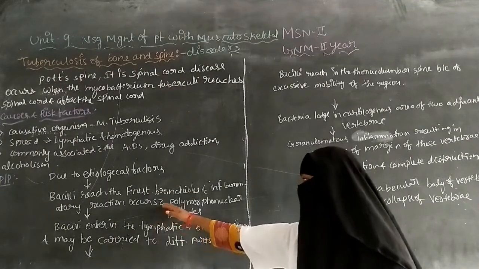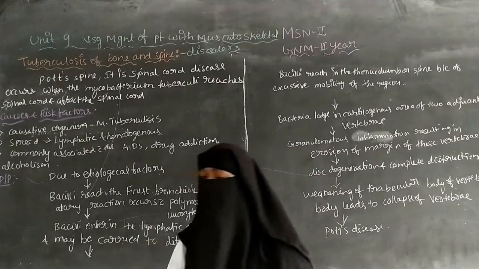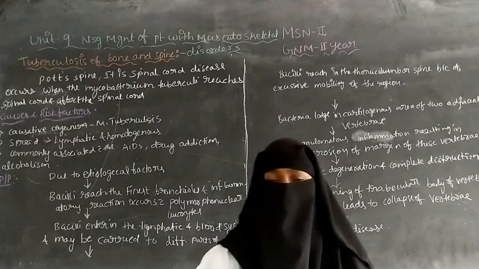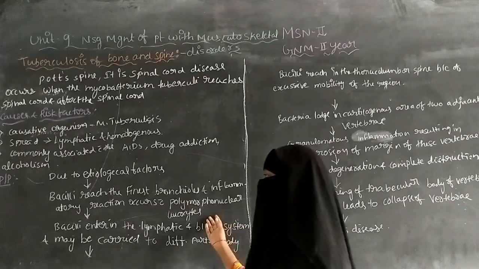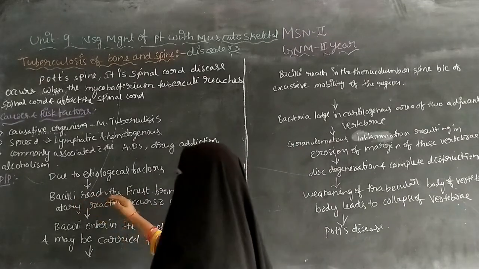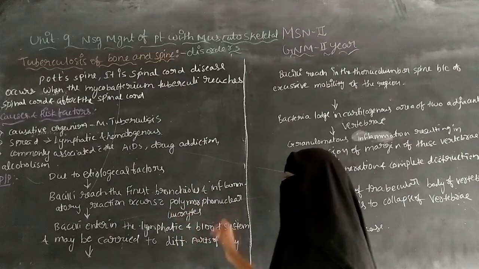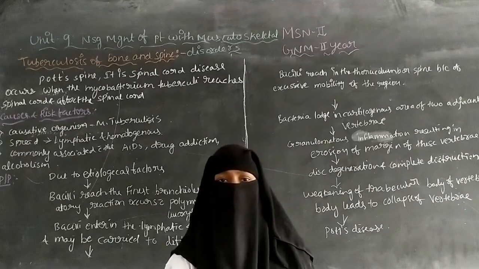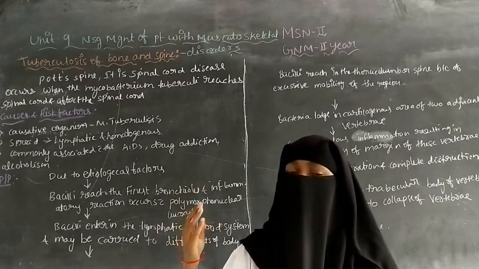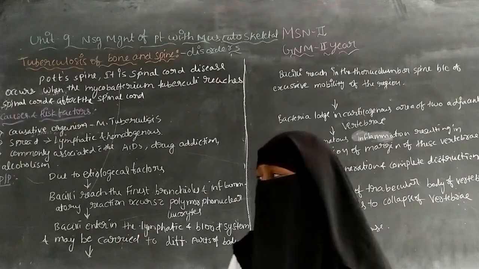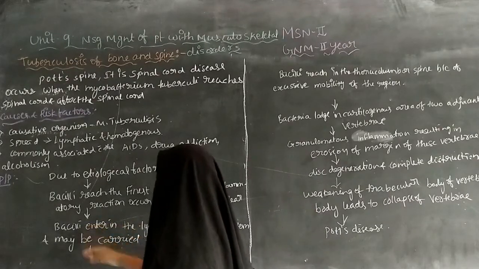The inflammation occurs with polymorphonuclear leukocytes, which are a group of white blood cells. Because of this infection, the white blood cells cannot fight against the infection, so inflammation is present, and next the bacilli enter the lymphatic and blood system.